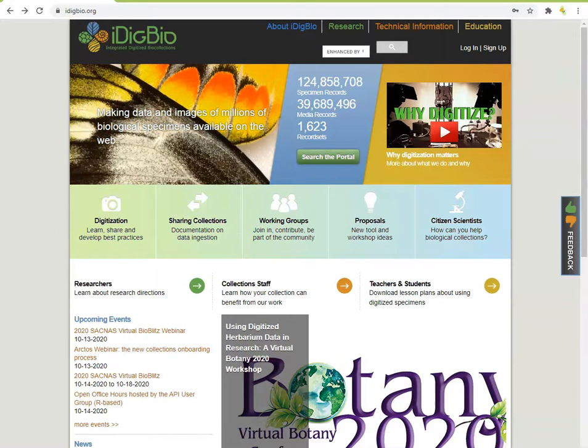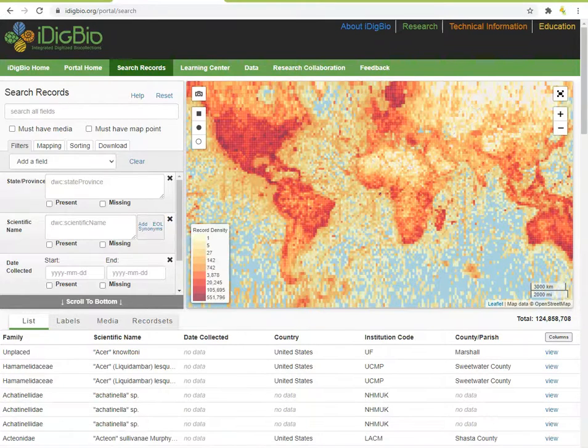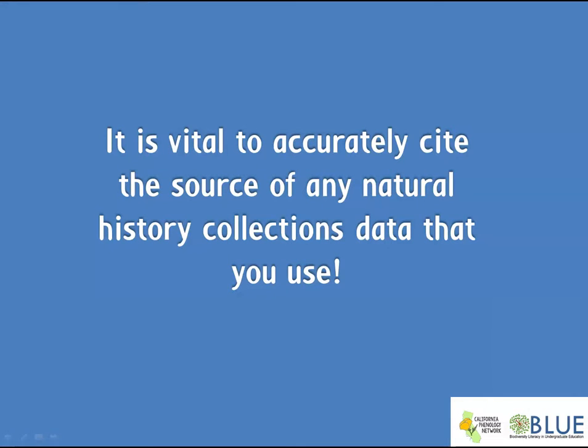Anyone with internet access can search huge databases and download thousands of records at a time. However, just because these data are free to use doesn't mean they are free from responsibility. It is vital to accurately cite the source of any natural history collections data that you use. But why is this the case?